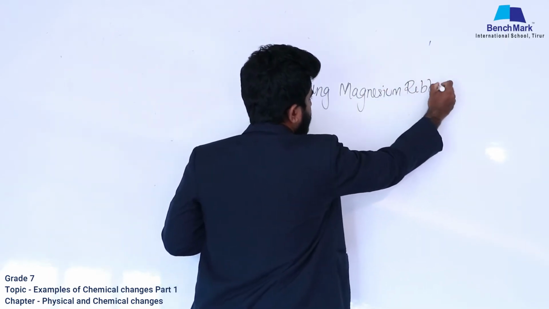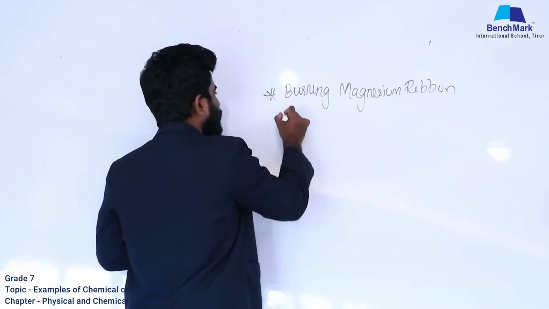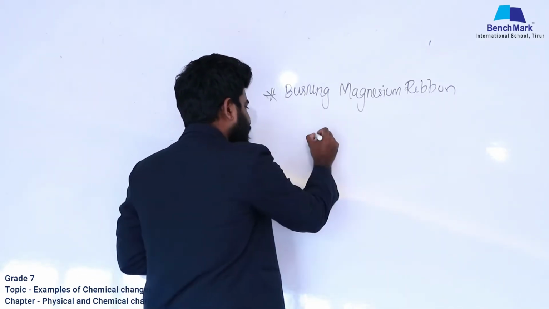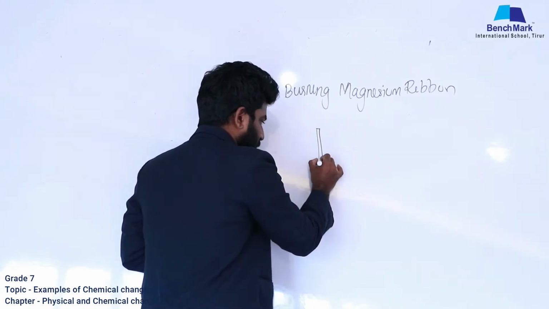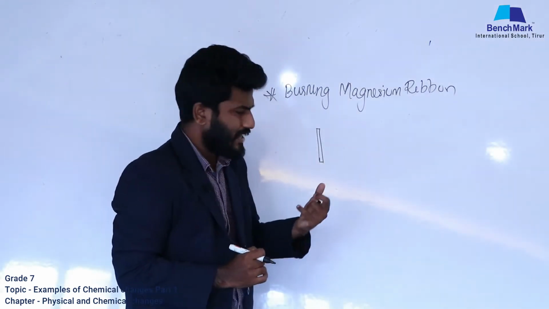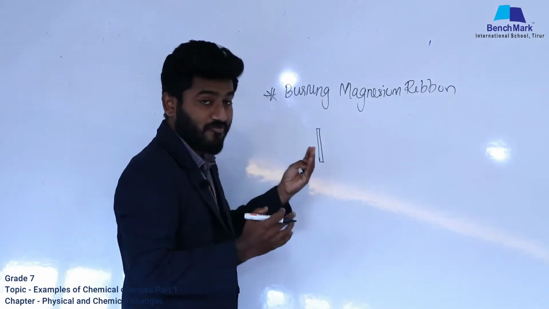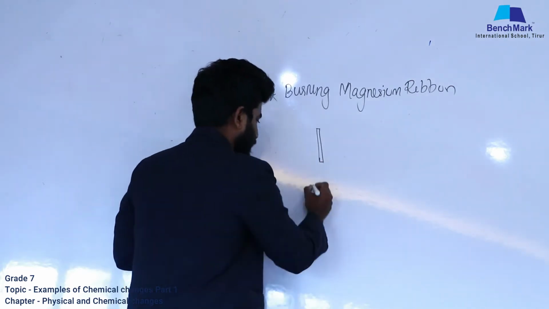So what is magnesium ribbon and what will happen if we burn it? Listen, here we have a magnesium ribbon, a ribbon made out of magnesium.